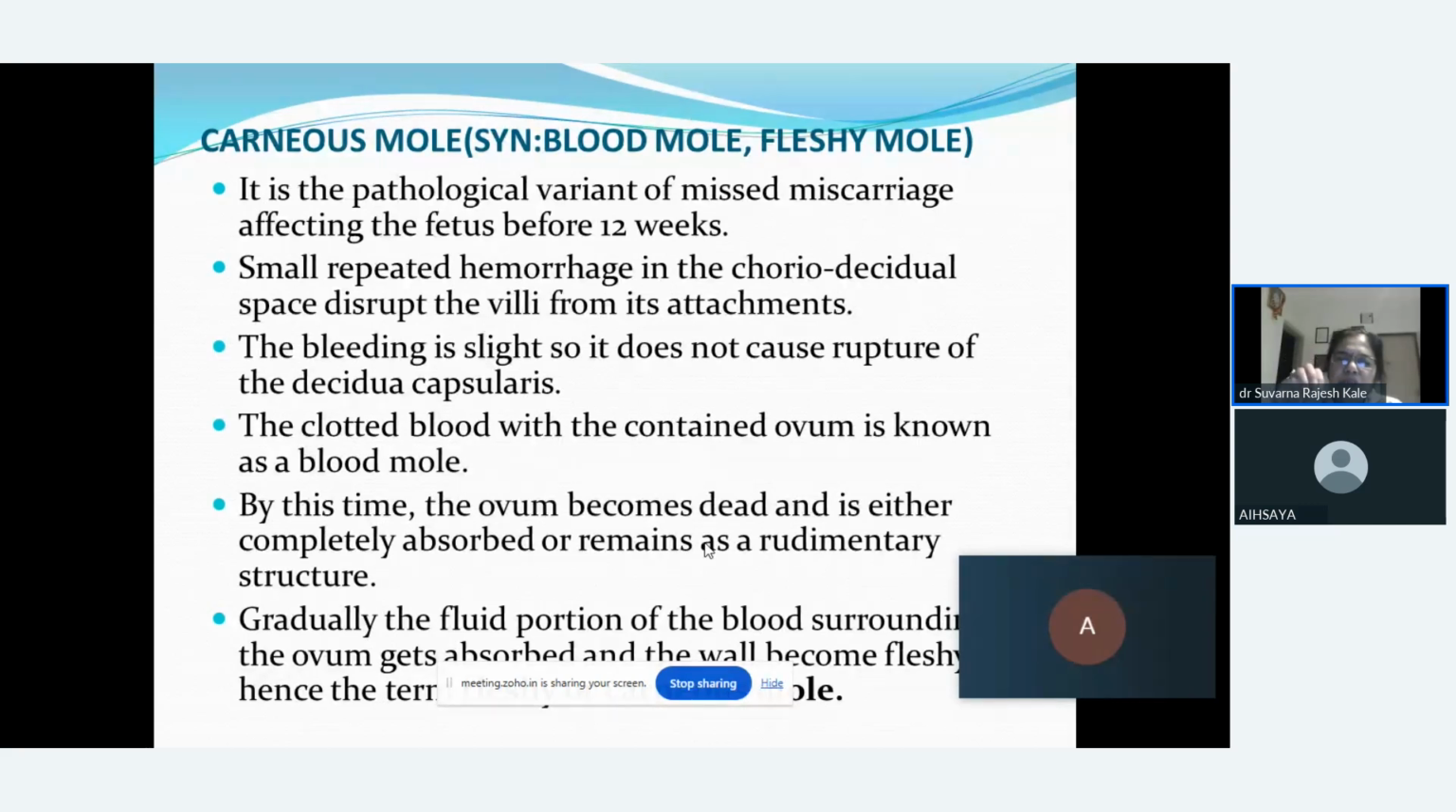because it will be nothing but bloody appearance of a product of conception, which is being termed as a blood mole. So by this time the ovum becomes dead and is either completely absorbed or remains as a rudimentary structure. Gradually the fluid portion surrounding the ovum will get absorbed and the wall becomes fleshy, and hence we will call it a fleshy mole.